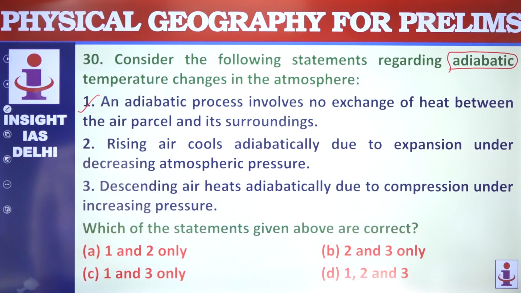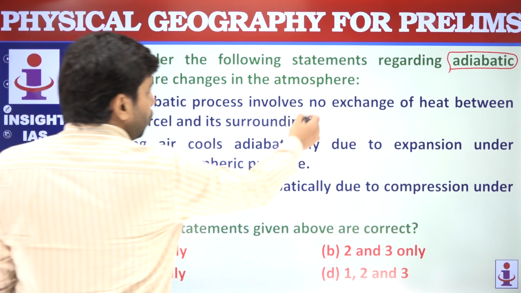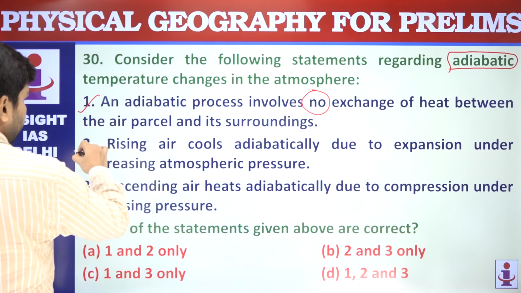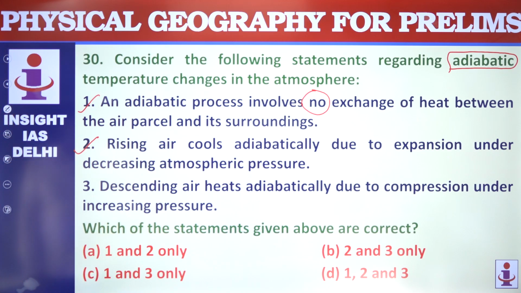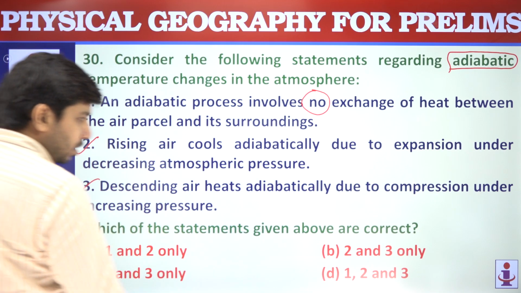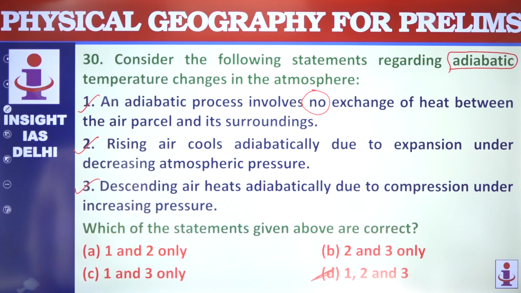So this statement is correct because no exchange. Rising air cools adiabatically due to expansion under decreasing atmospheric pressure. This is also correct. Descending air heats adiabatically due to compression under increasing pressure. All the three are correct. Option D is your correct answer.